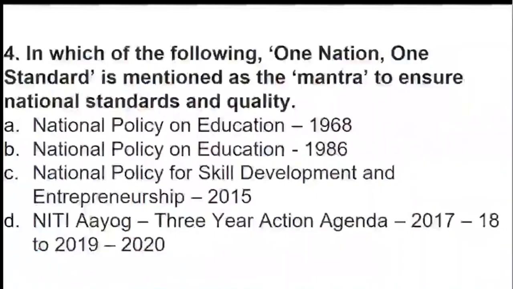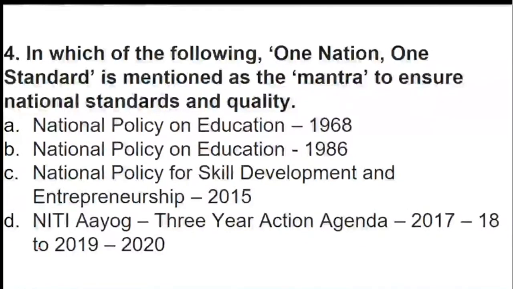Okay. Coming to question number 4. Question number 4 asks: in which of the following is one nation, one standard mentioned as a mantra to ensure national standards and quality? Here there are 4 options: National Policy on Education 1968, National Policy on Education 1986, National Policy for Skill Development, and Niti Aayog. So one of them is listed as one nation, one standard as the mantra to ensure national standards and quality.